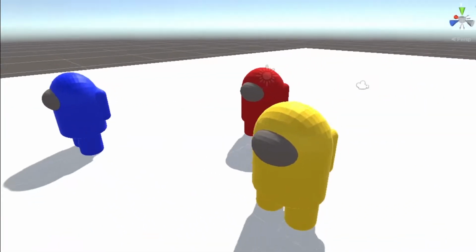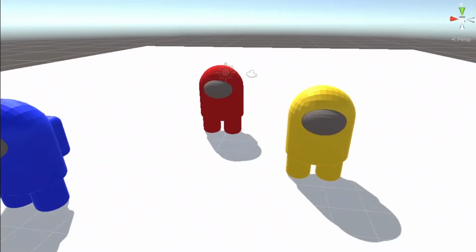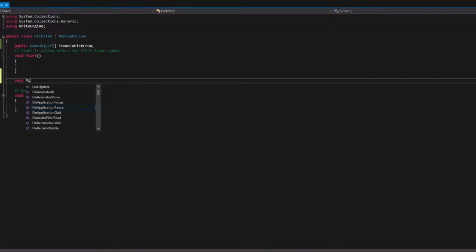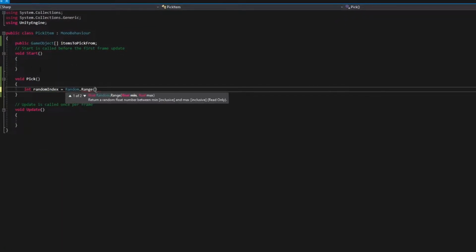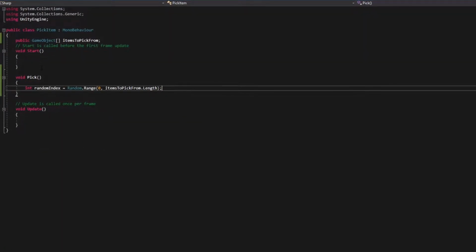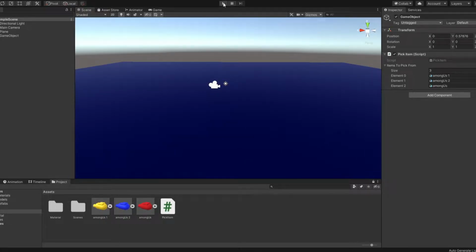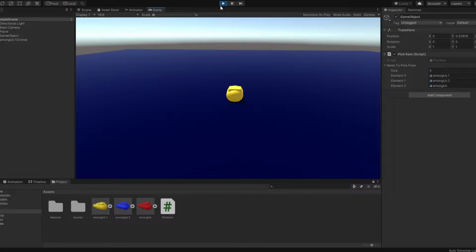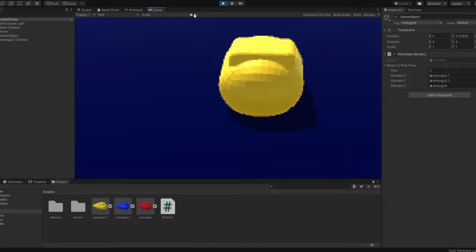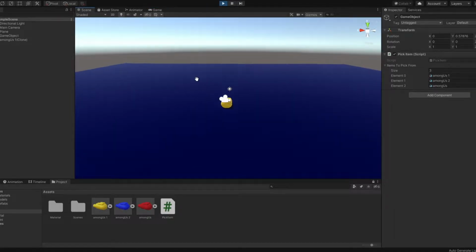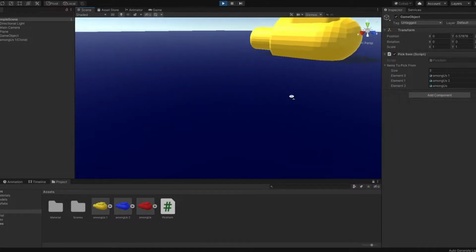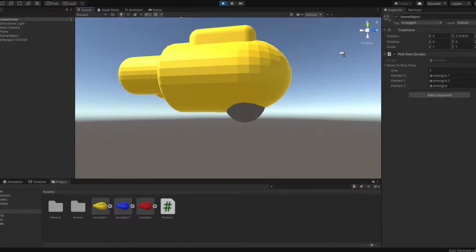Now to have them choose between the colours, I just used the random.range function, which literally does the randomness for me, and told the game to choose between 3 and slap their choice in a specific position. Right, let's test this out. Oh, why? Yeah, he's had enough. He's well and truly had enough. Same, I've had enough as well.